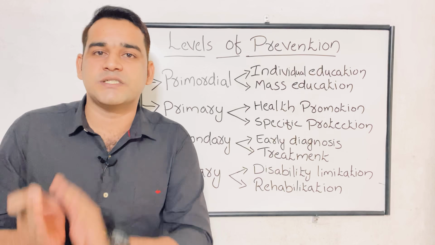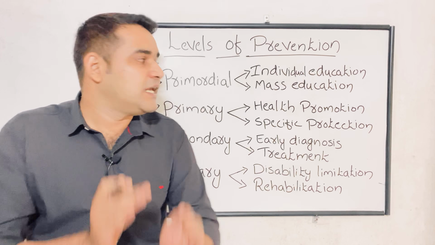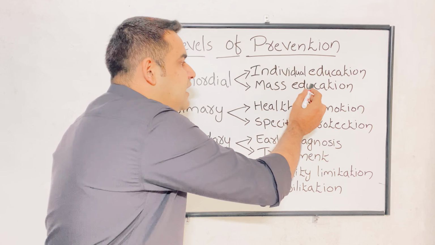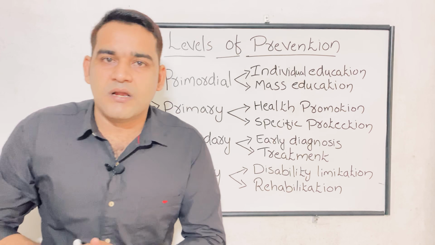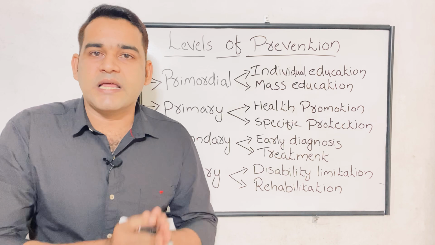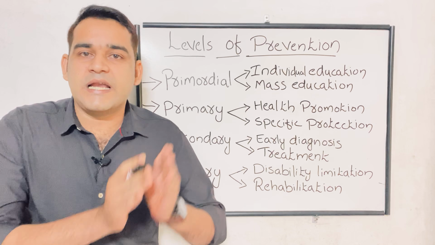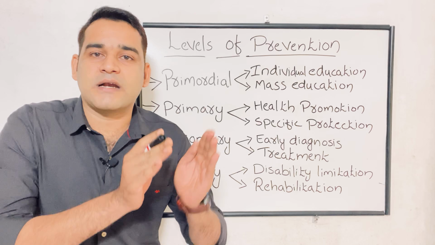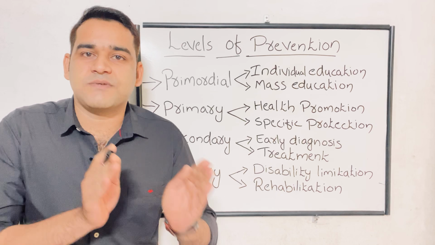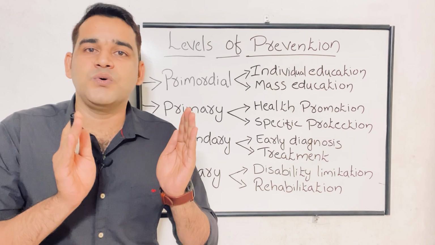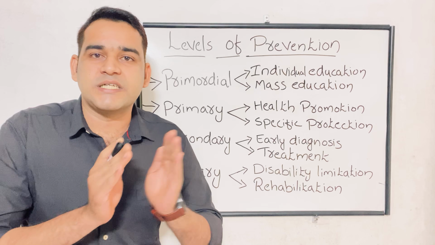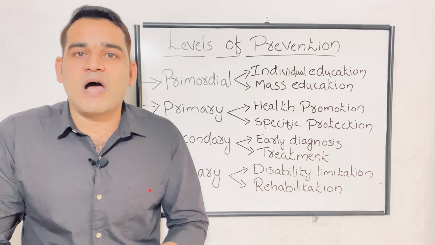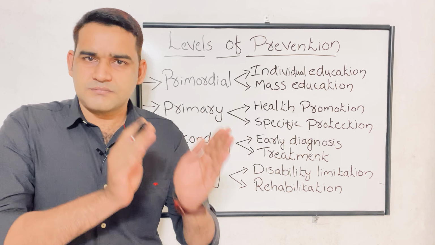The main intervention of the primordial prevention is individual education and mass education. To the individual, we are giving the education regarding the risk factor of the diseases, as well as to the mass, the huge group, we are giving the education regarding the risk factor of the disease as well as prevention of the development of the risk factors.